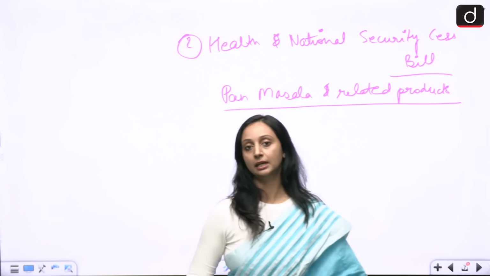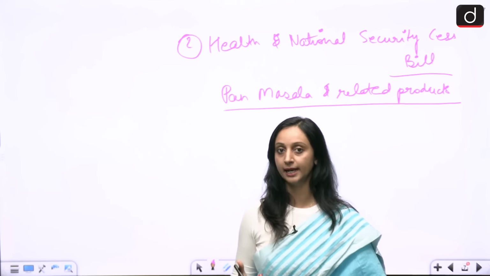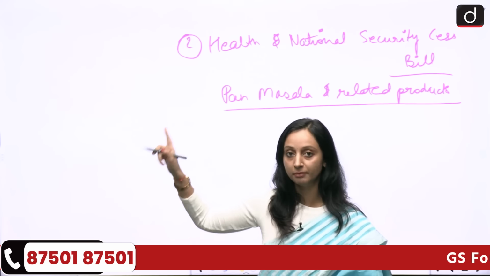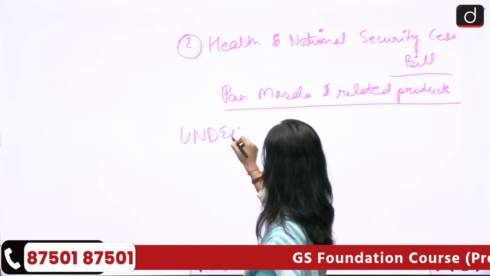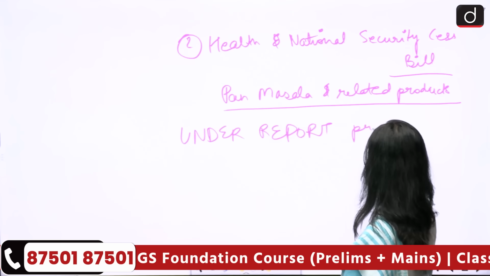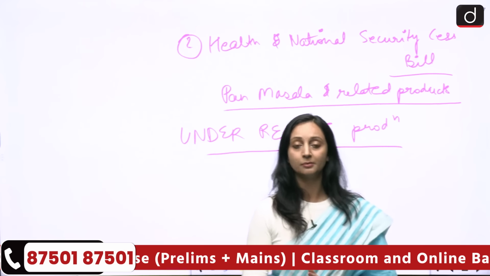So the pan masala industry basically right now has a major challenge. The government basically has a major challenge with these pan masala manufacturers, and that is that these manufacturers underreport their production. We are majorly dealing with the MSME sector over here.